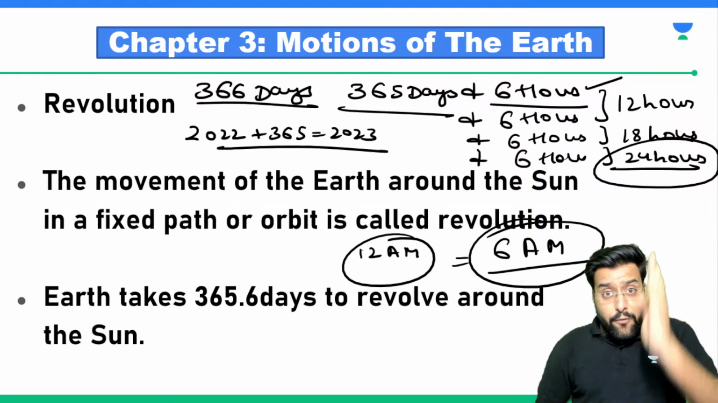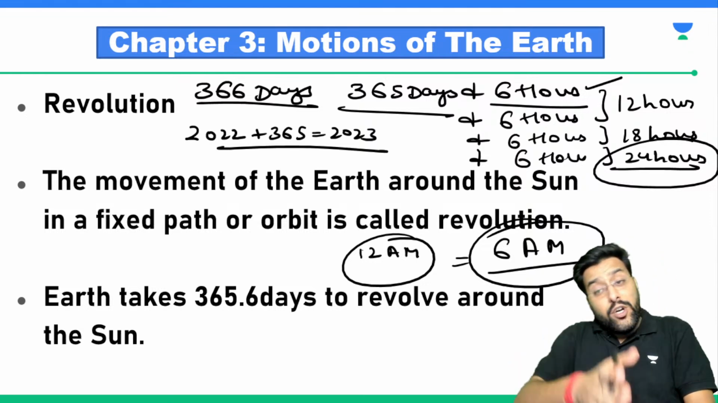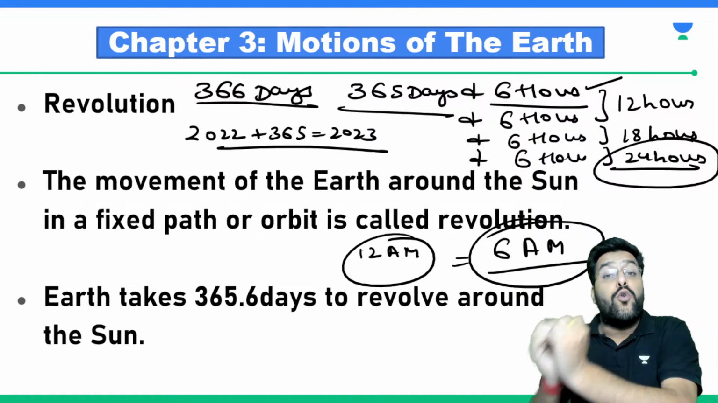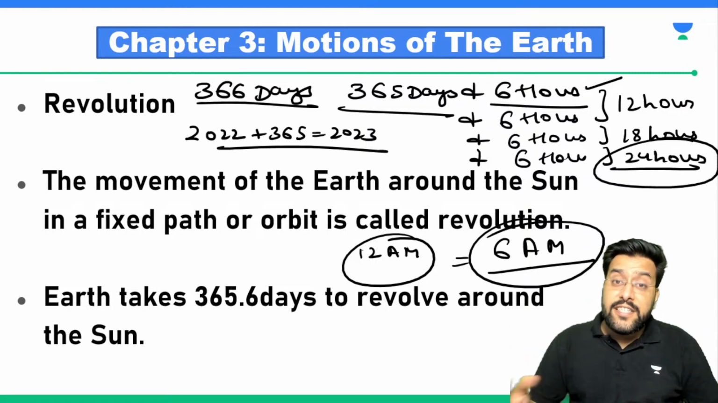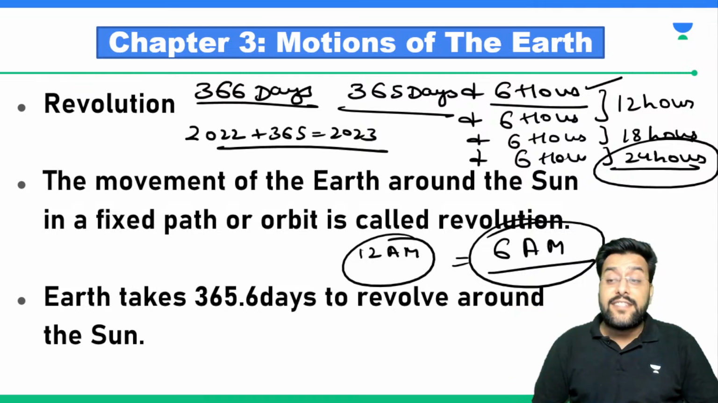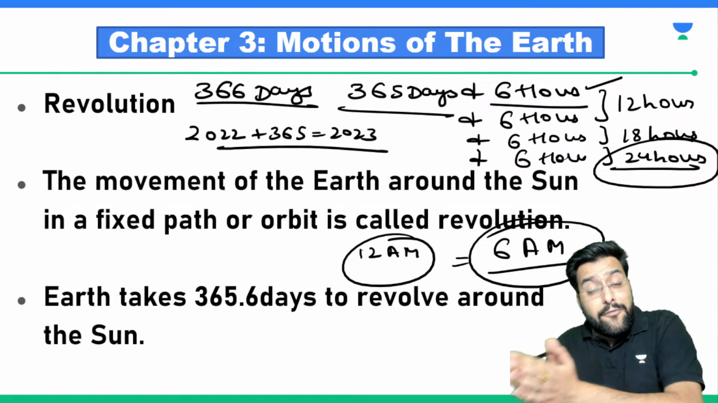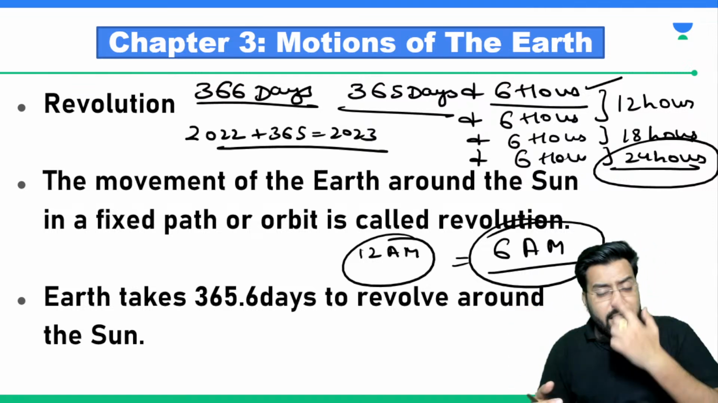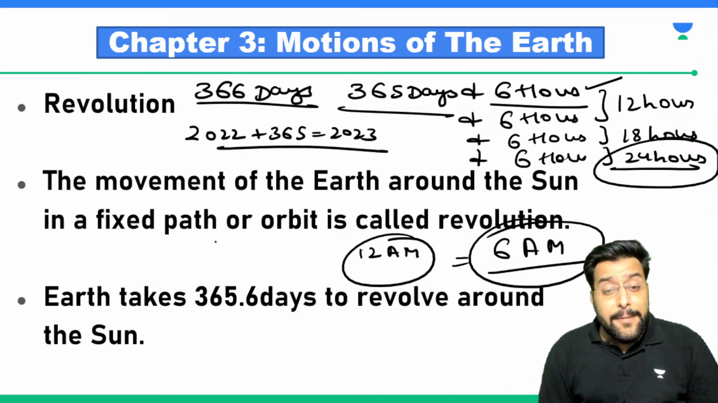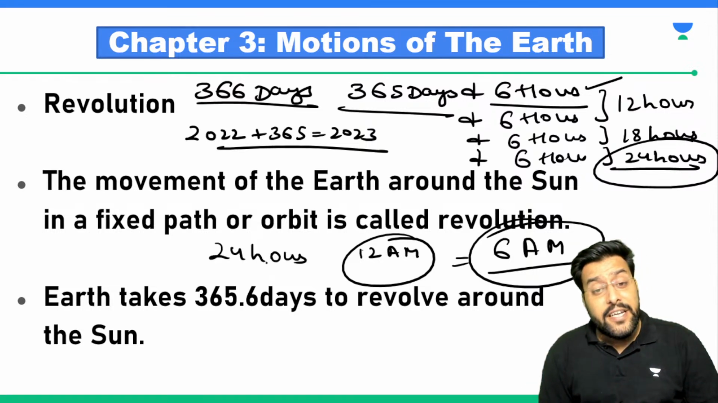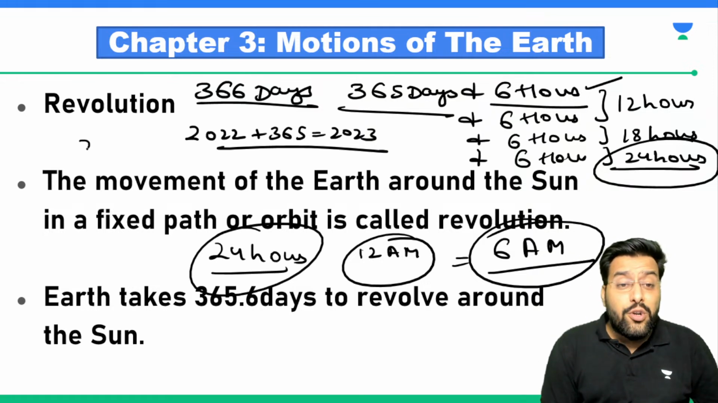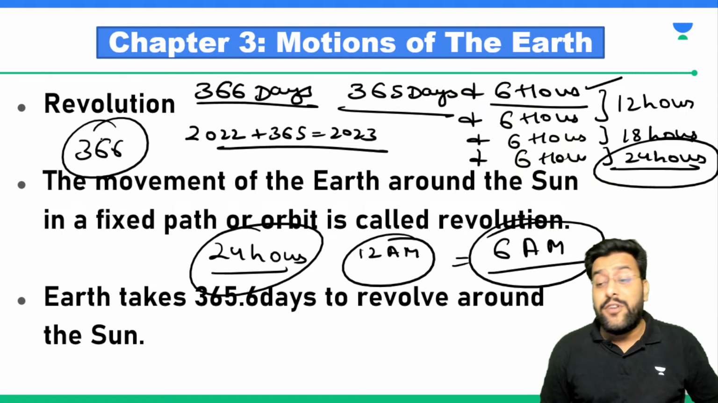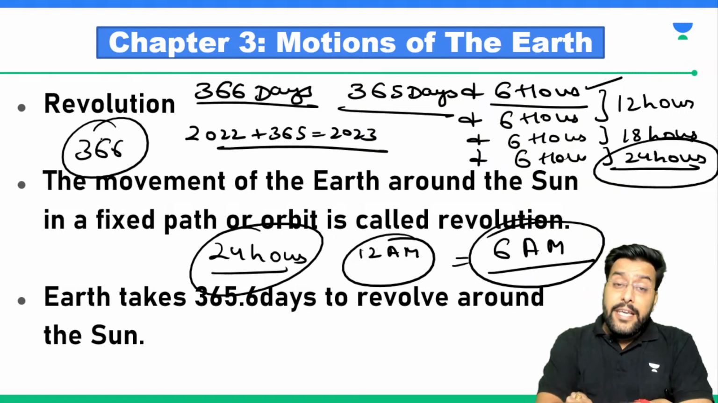So what will happen? For the first year we ignored 6 hours. For the second year when we ignored 6 hours, in total in 2 years we ignored 12 hours. For the third year we again ignored 6 hours, and in total we ignored 18 hours. And for the fourth year, where we were about to ignore that 6 hours, it ultimately became 24 hours. So somebody came to us and said, why are you ignoring these 24 hours? Now you can have your new year after one more day. So every fourth year becomes a leap year, we call it.